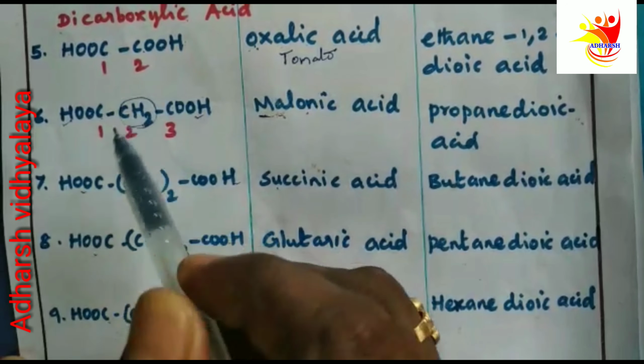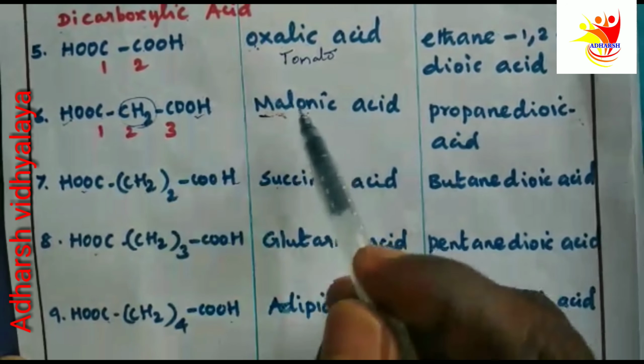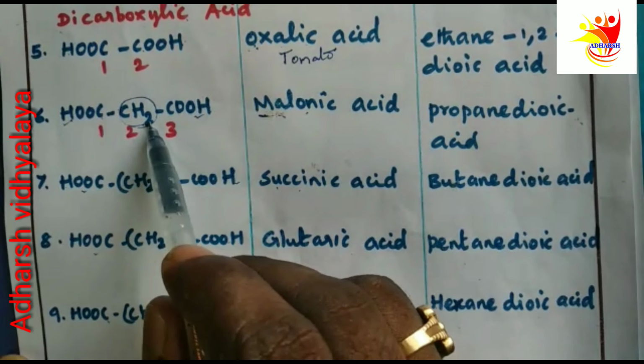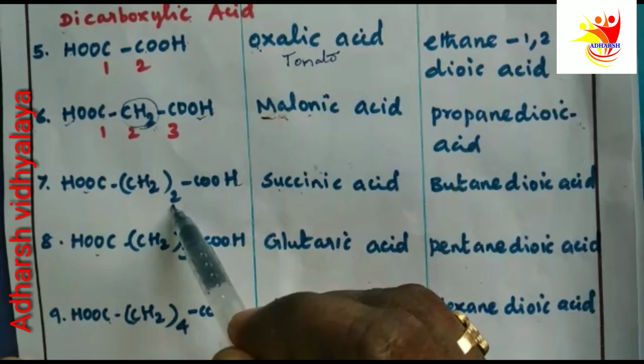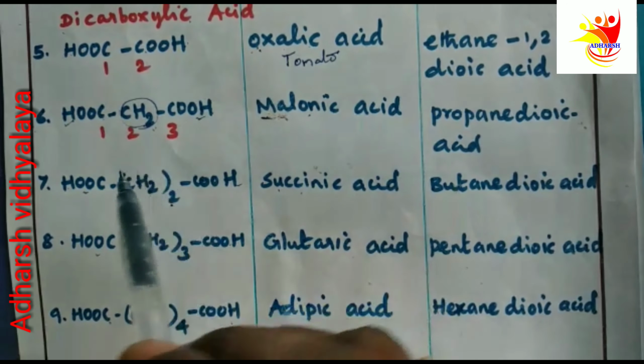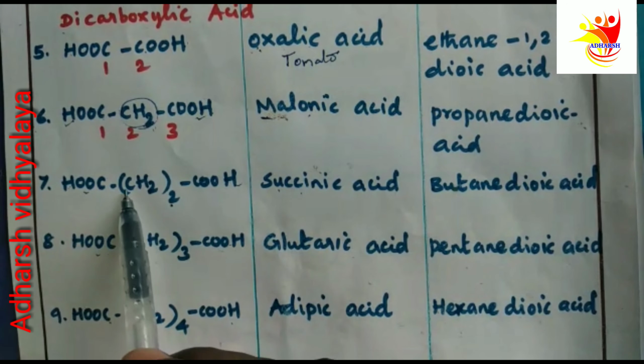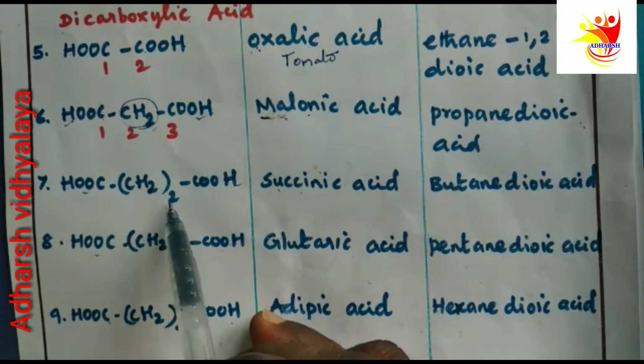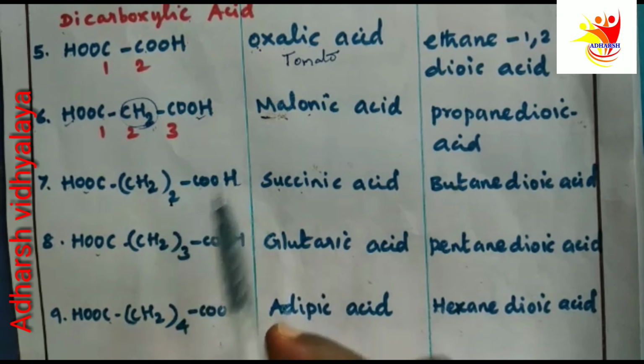What is the difference between malonic acid and succinic acid? There is an increase of another methylene group. COOH, CH2, two times. Here one time, here two times.